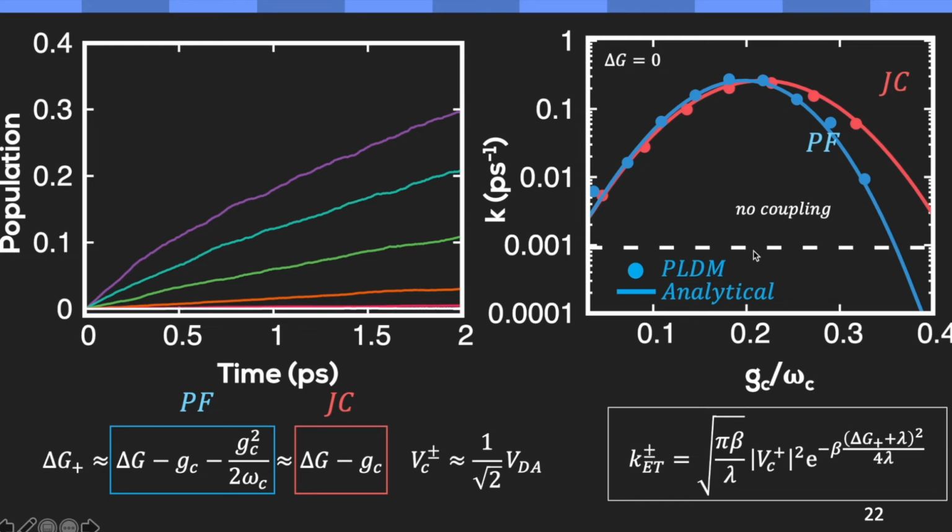Now, at higher coupling strength, the JC Hamiltonian and the Pauli-Fierz Hamiltonian predict different results. This is because with higher coupling, the contribution of the dipole self energy and the counter rotating terms becomes important. So therefore, they have to be included.